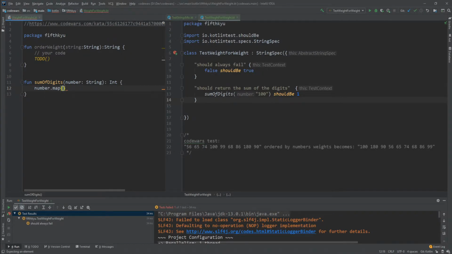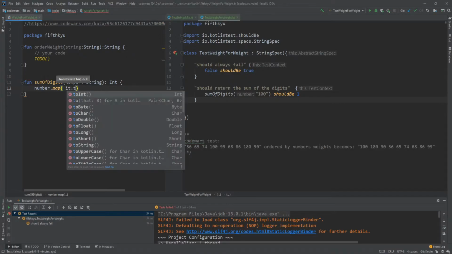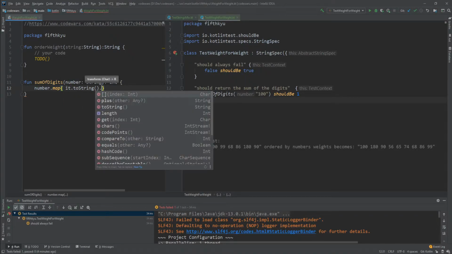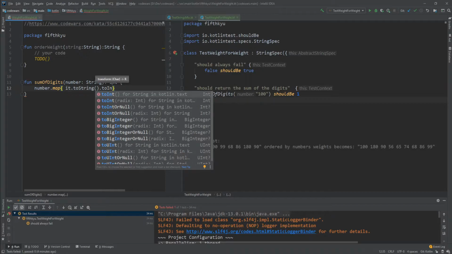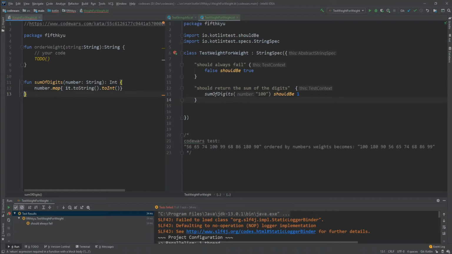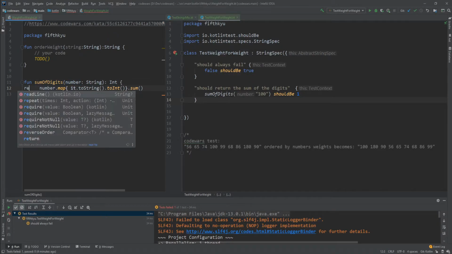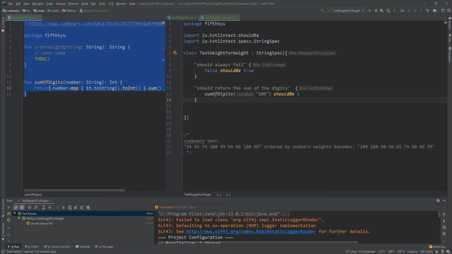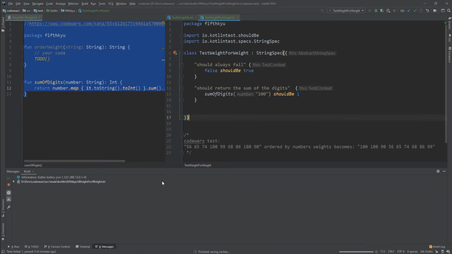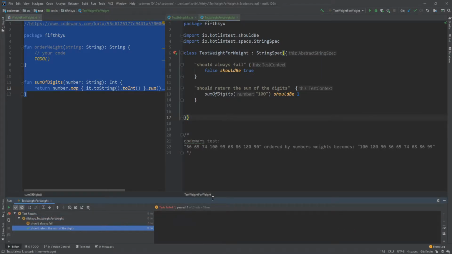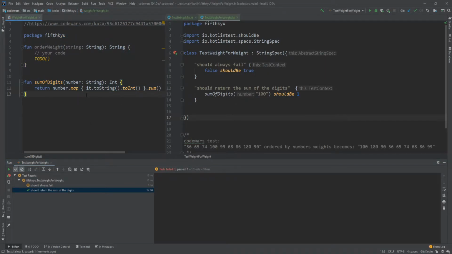Yeah, map it, and it to string to int, because if I use int immediately, it's going to get me the ASCII number, I think, and then the sum, and I want to return this. Let's check it out. Does this work? Yeah, great. So this does work. I think we're just going to do it like this.